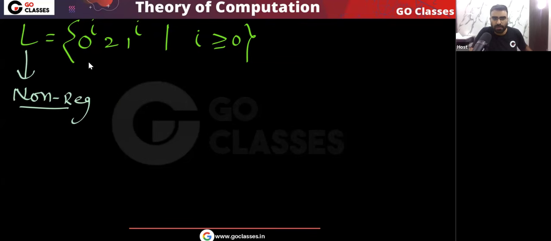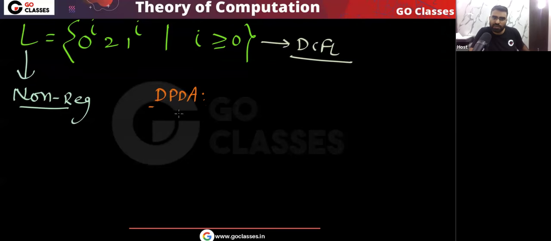finite automata cannot do. So that is the reason this language is non-regular, and this language is actually DCFL. Yes or no? This is a standard example of a DCFL language. You can easily create the DPDA. What will your DPDA do for this language?